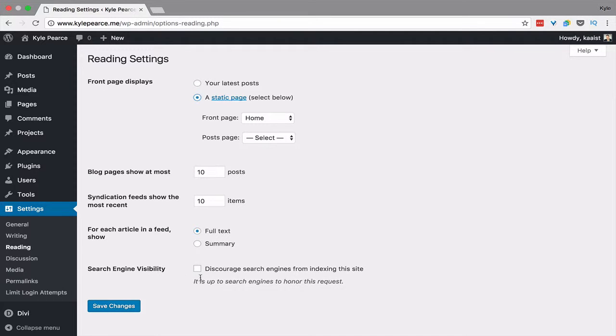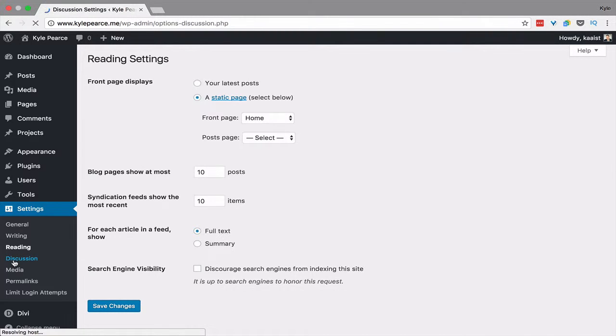You can, if you're just working on a website and you don't want Google to index it right away, turn that off. Generally, I don't do that, I don't mess around with that too much. Usually, if I create a website, I like to create it fast, and Google's not going to index it right away. It's going to be a few days, especially if there's no links coming into your website.